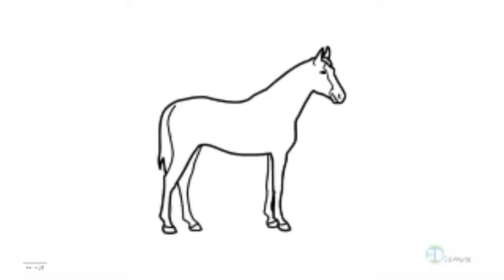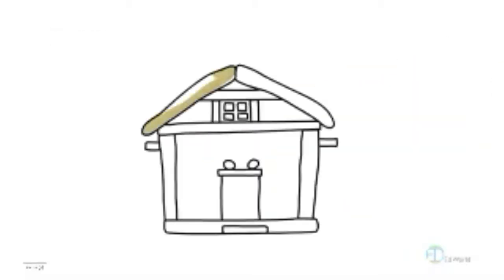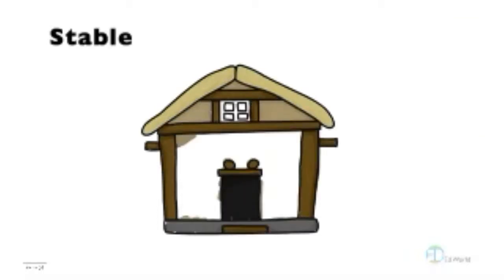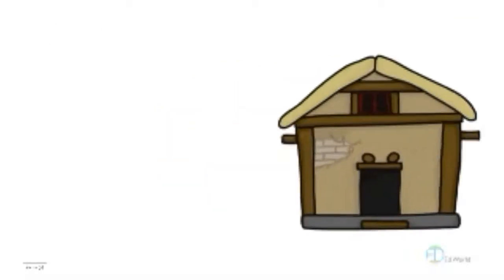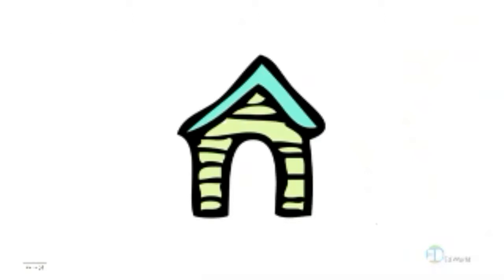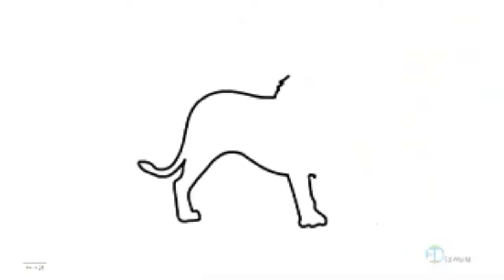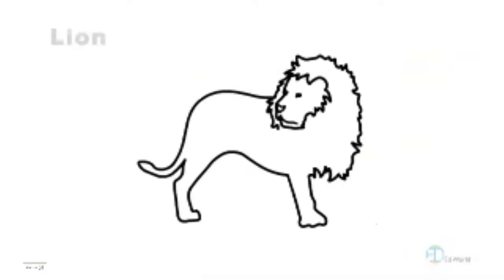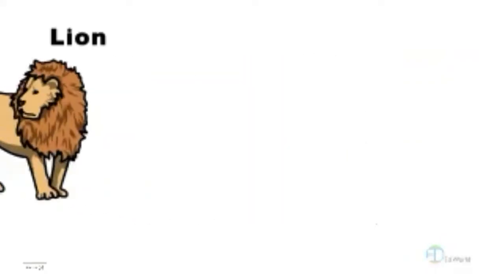Yes. This is a horse. It lives in a stable. Which animal is this? Hen. Wow. It's a hen. And a hen lives in a coop. Lion. Wow. Lion lives in a den.